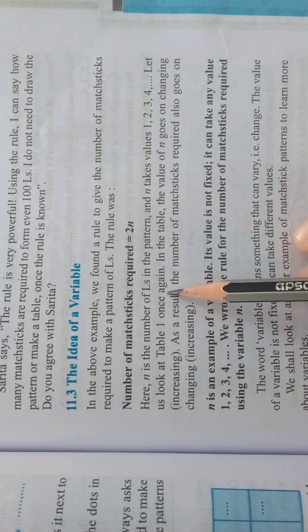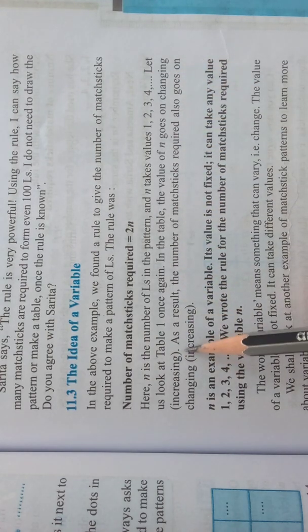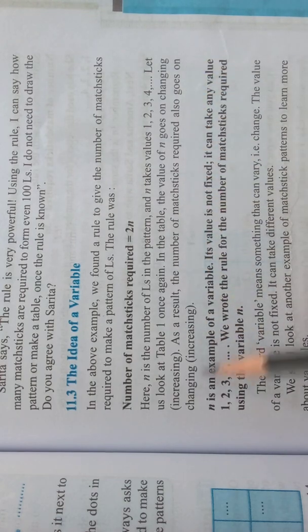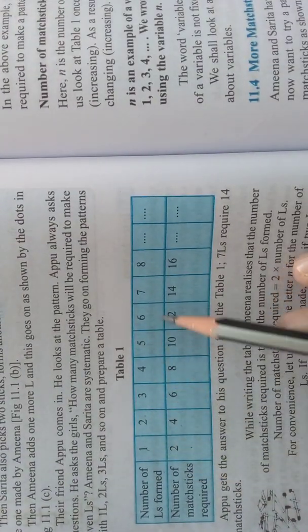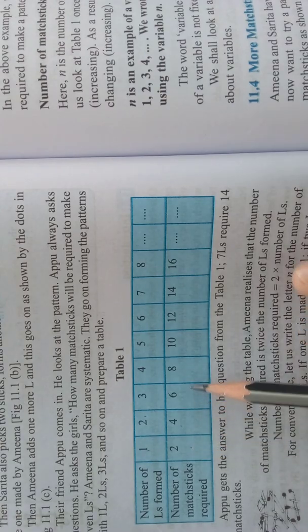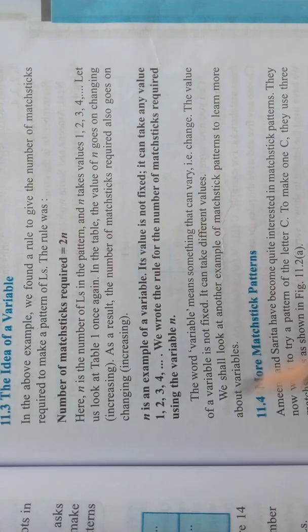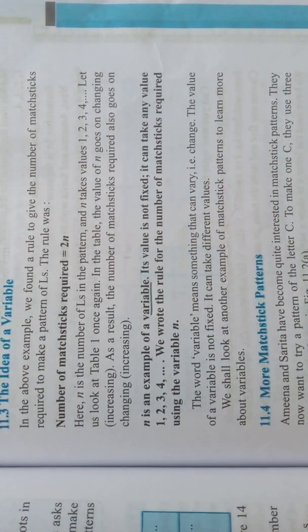Let us look at table 1 once again. In the table, the value of N goes on changing, increasing. As a result, the number of matchsticks required also goes on changing. So, N is an example of a variable.